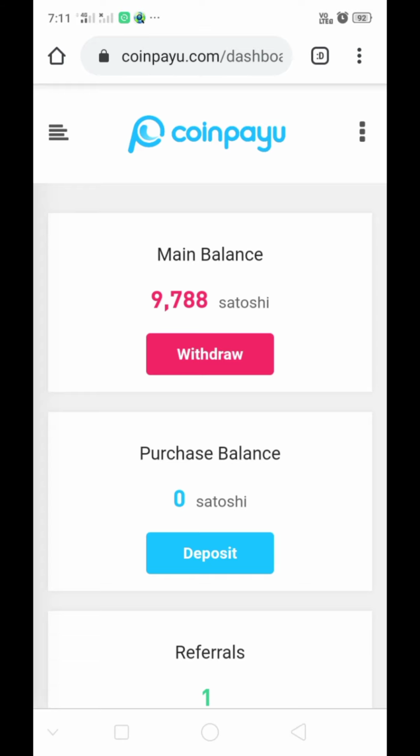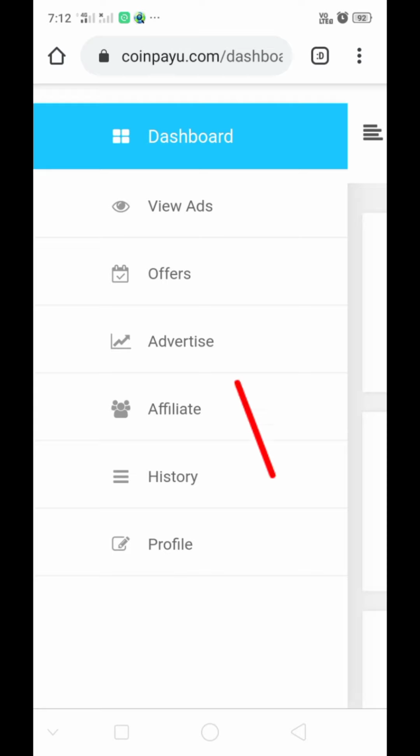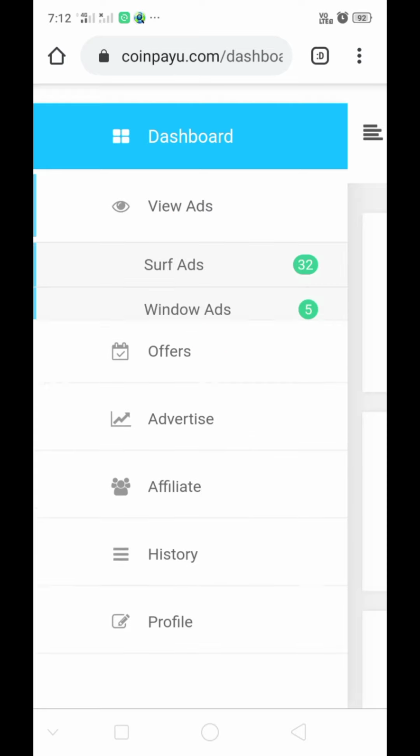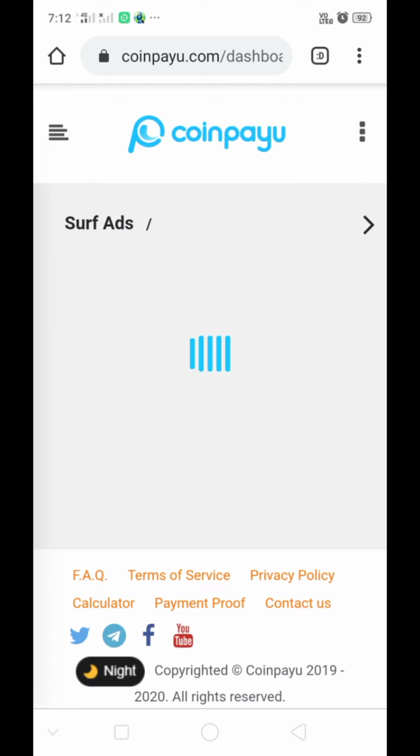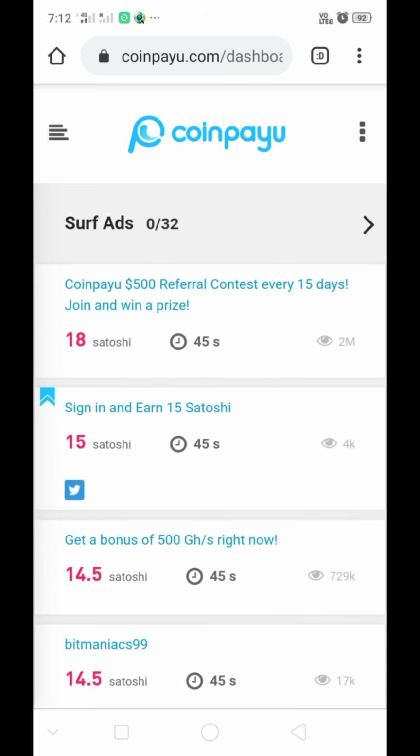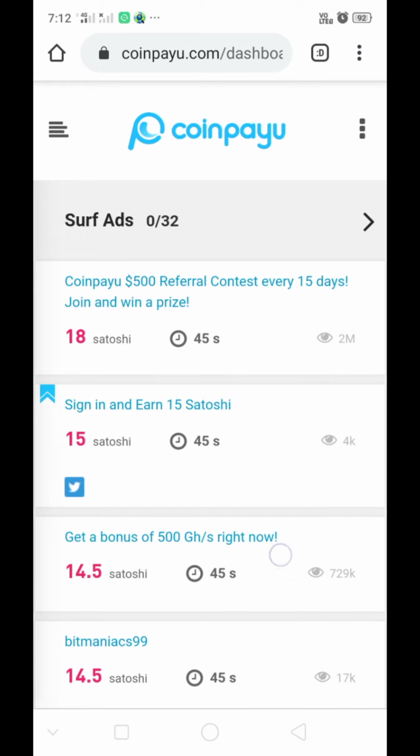Now go to menu. Go to view ads. See, there are surf ads, window ads, video ads. Now go to surf ads. These all are the surf ads. We can earn Satoshis with these ads very easily.